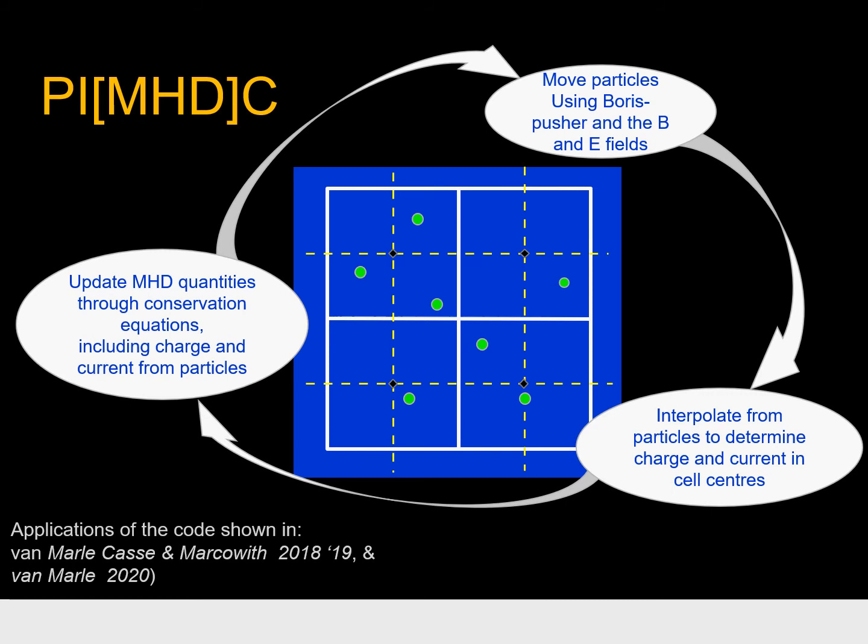Then, for the same time step, we move the particles using a Boris pusher and based on the electromagnetic field which the MHD provides us at the cell centers. Once the particles have their new position and velocity, we use that to determine the charge and current density at the cell centers. Once we have this charge and current density at the cell centers, we're ready to take the next time step and once again use the conservation equations, including the charge and current density as generated by the particles, to once again advance the MHD quantities.